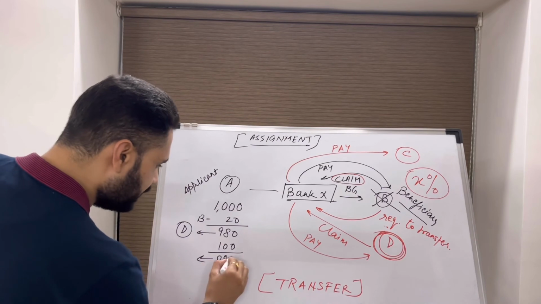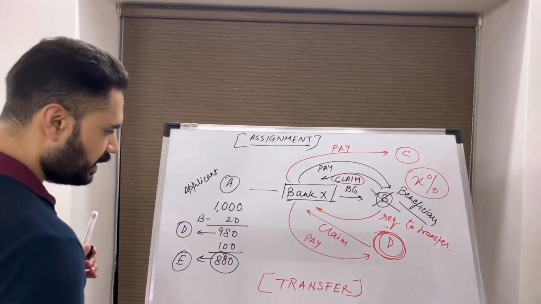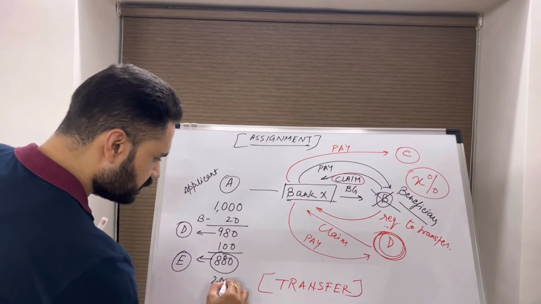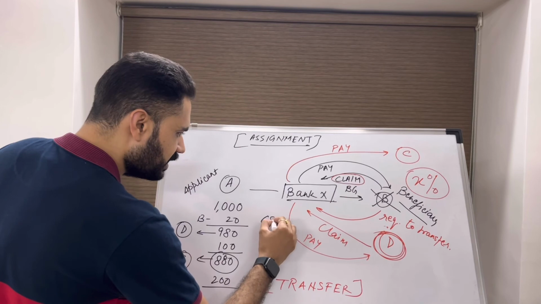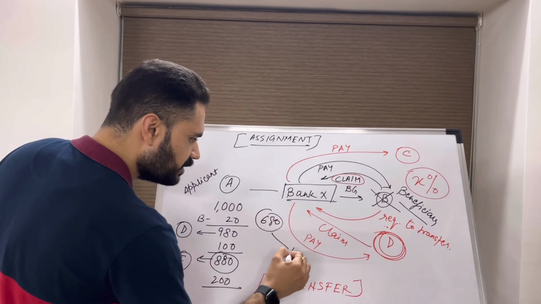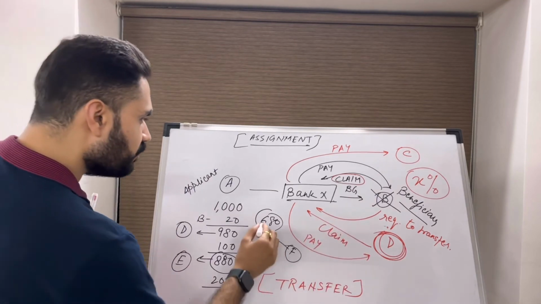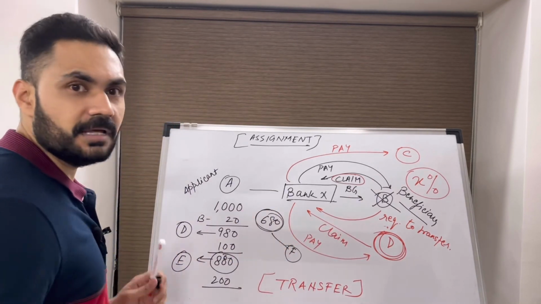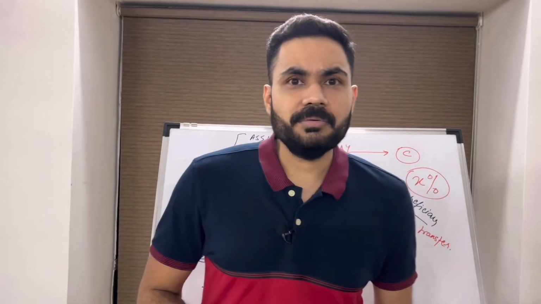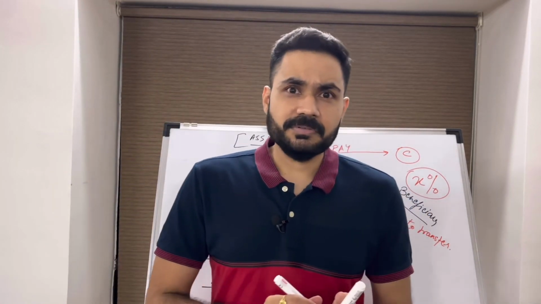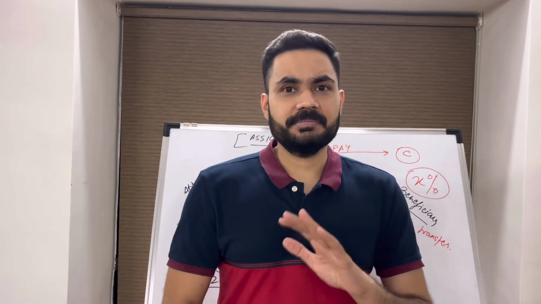This can entirely be transferred to another entity E. E, suppose, claimed $200. The leftover amount is $680. This can again be transferred to another entity F. So it can keep on getting transferred for the entire available amount. So this was all about assignment and transfer. Both are only allowed with the bank's explicit consent.